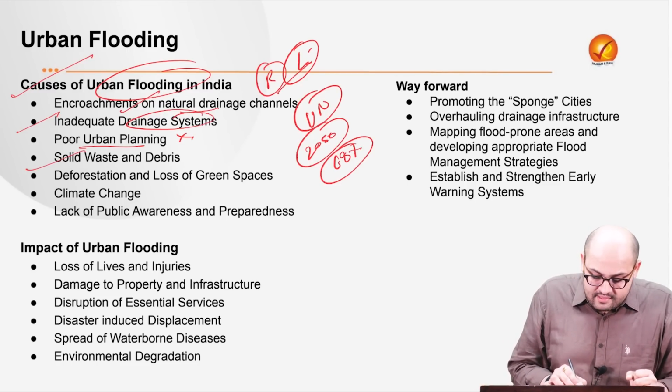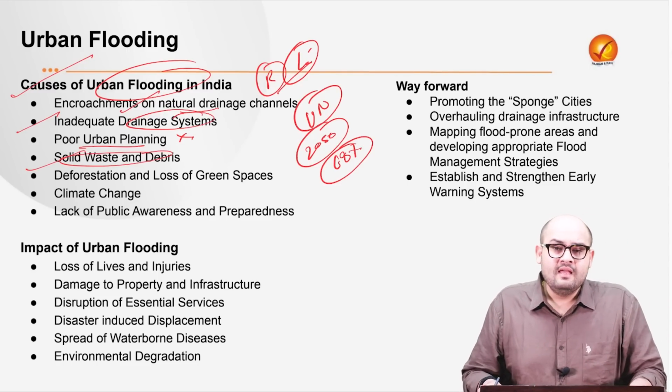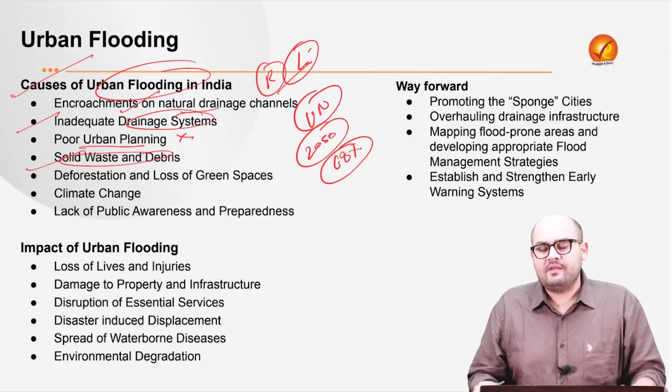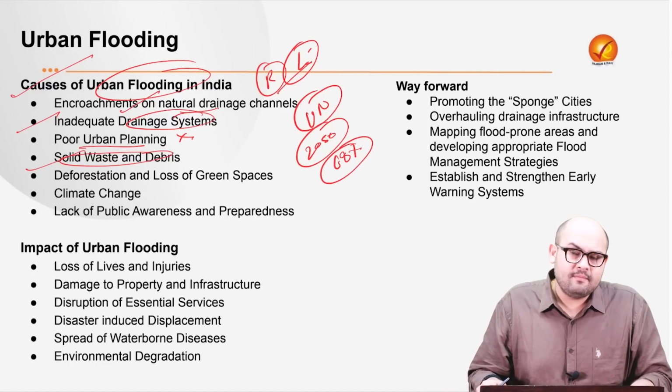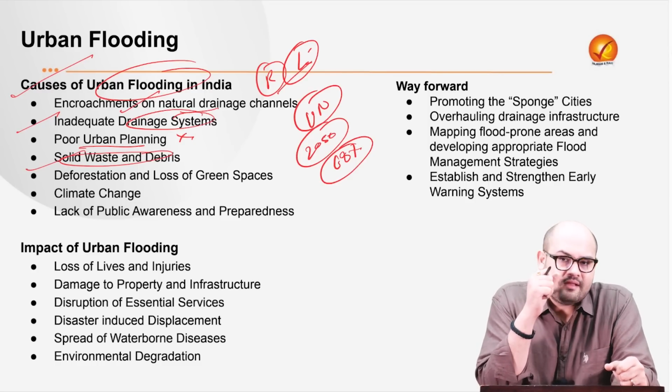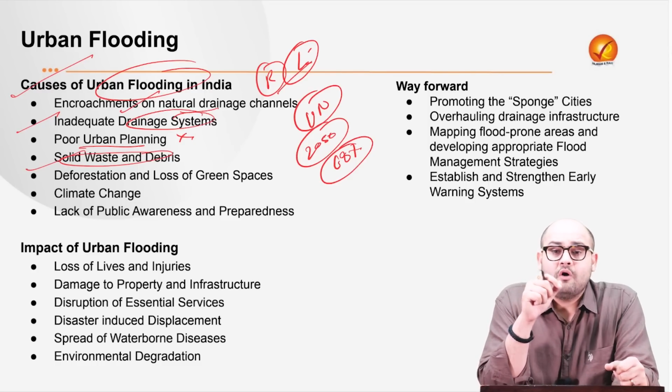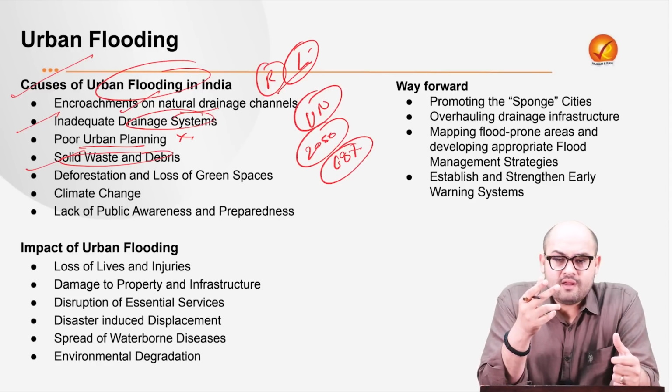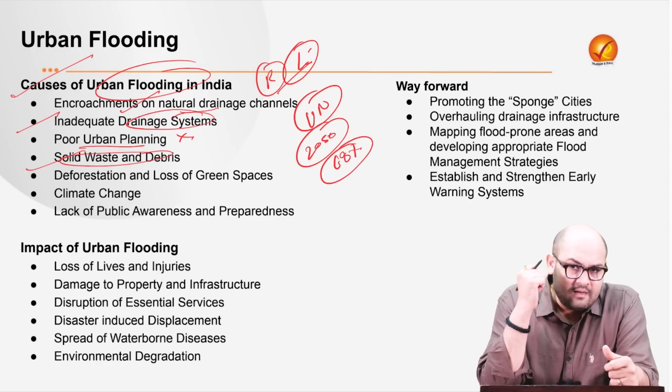Next is solid waste and debris. What we see is that a lot of plastic waste and a lot of non-biodegradable waste is a part of the drainage system. Now that clogs the drainage system, and once it clogs, it obviously leads to waterlogging, right? And an increase in the level of water in the urban areas.